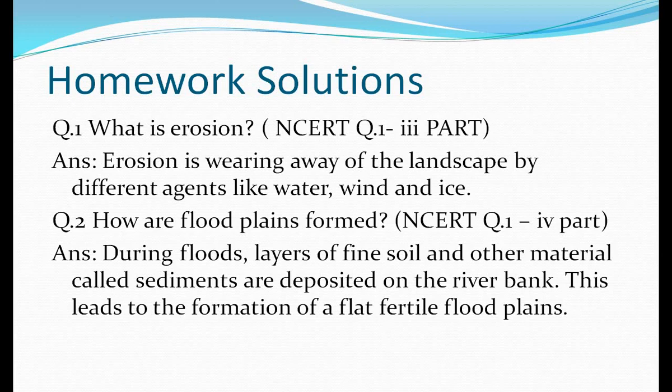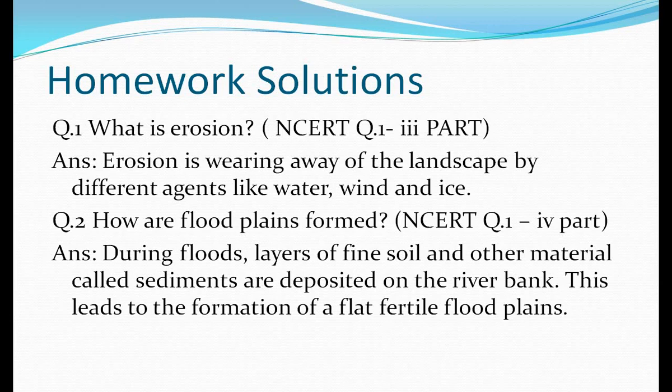This is a landform formed by river water. During floods, layers of fine soil and other materials called sediments are deposited on the river bank. This leads to the formation of flat, fertile flood plains.